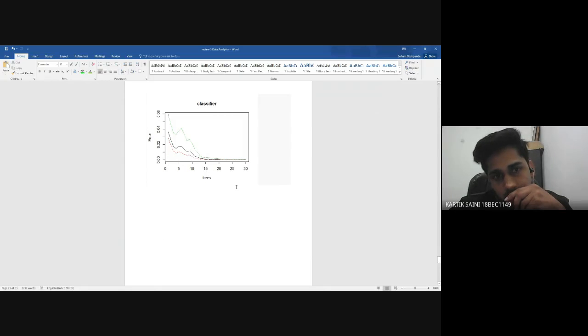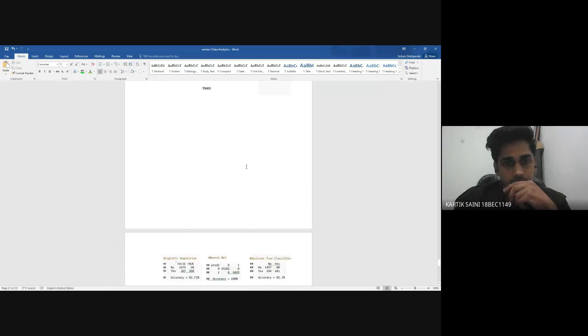As you can see, as the number of trees increases, the error rate decreases, and ultimately it gets to zero. So come down.